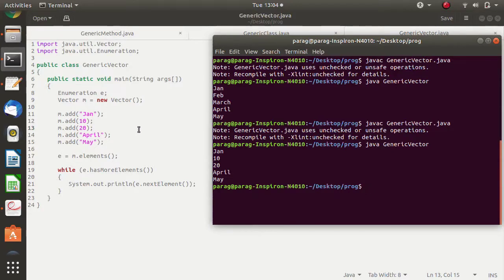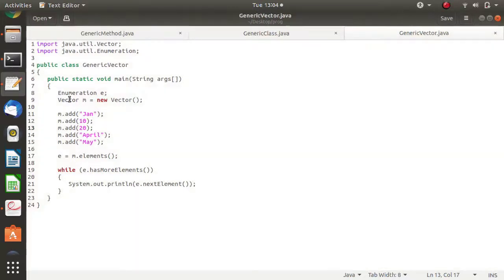But now we want to force it, we want to restrict this particular class to a particular data type only. Suppose I want to restrict it to just string. So I can do that. I am putting a restriction on the Vector class so that its data type should be strings only.